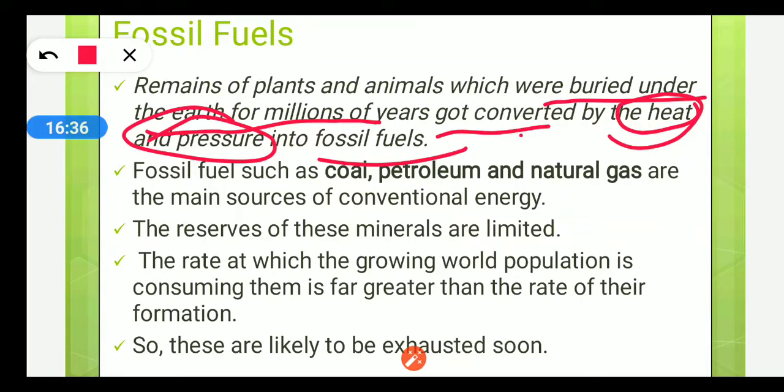Fossil fuels are nothing but the remains and the debris of plants and animals which were buried under the surface of earth for millions of years, and the layers of earth got deposited on them layer by layer, year by year, and because of the heat and pressure generated, they got converted into fossil fuels, which we now recognize as coal, petroleum, and natural gas.